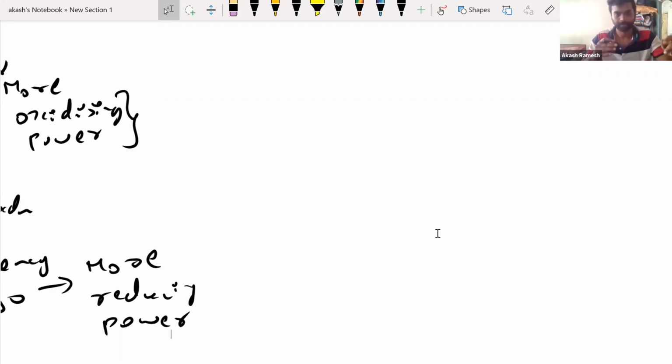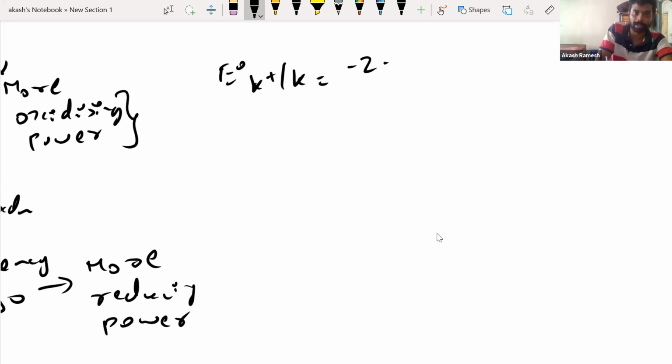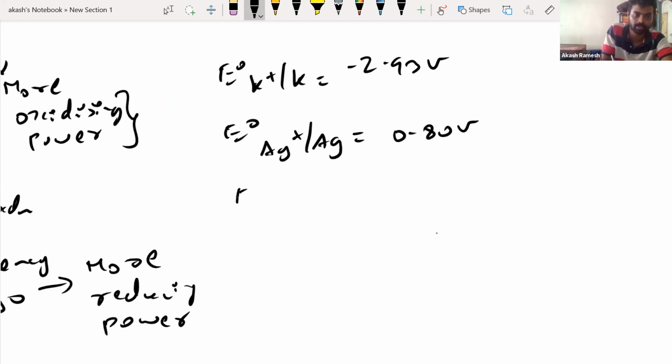Okay. Now look at this. Say they have given E naught of K plus bar K is minus 2.93 volts, E naught of Ag plus bar Ag is 0.80 volts, E naught of Hg2 plus, that is mercury, is